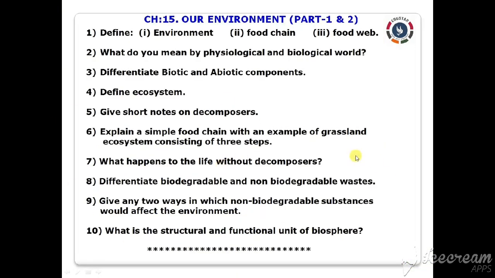Go through these questions, take the screenshot of it, watch part 1 and this video again, compare with your NCERT textbook, make notes of your own, take down these questions and find answers and write them in your classwork note as well, right? So don't forget to write the chapter number, name and the date, so that it will be easy for you to understand.